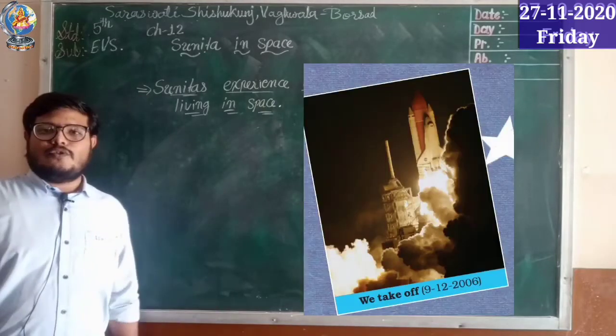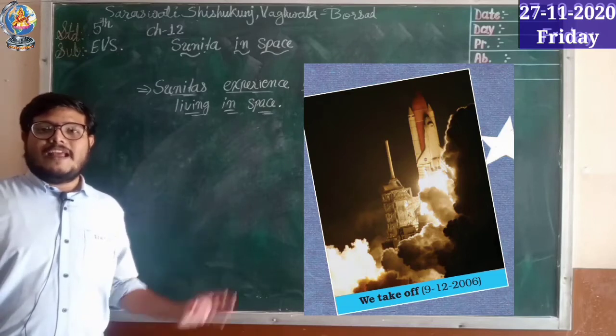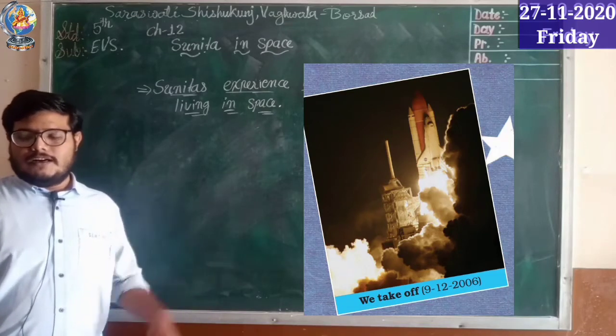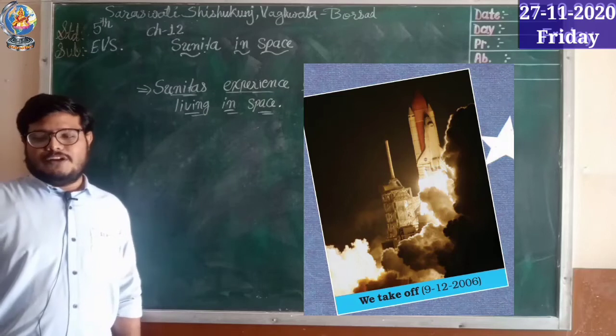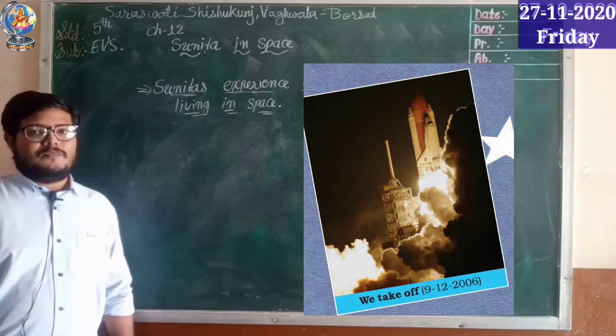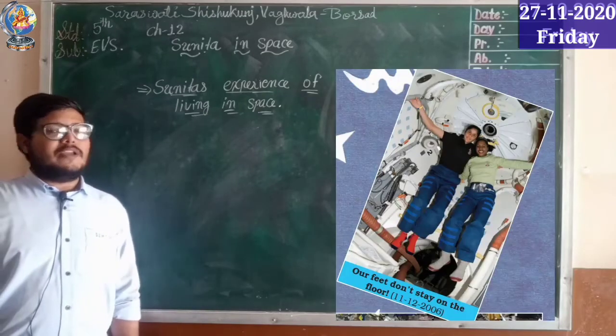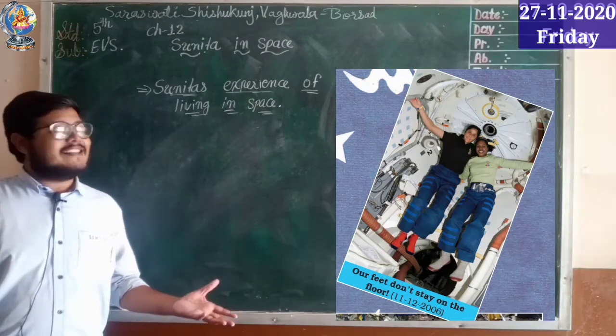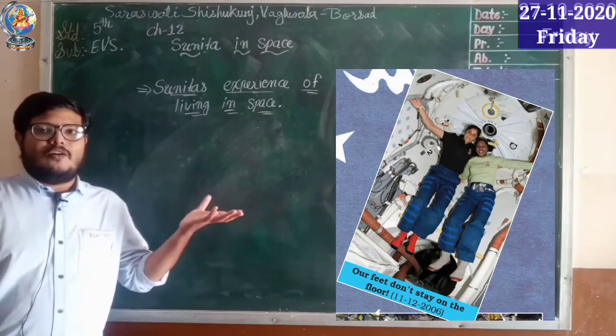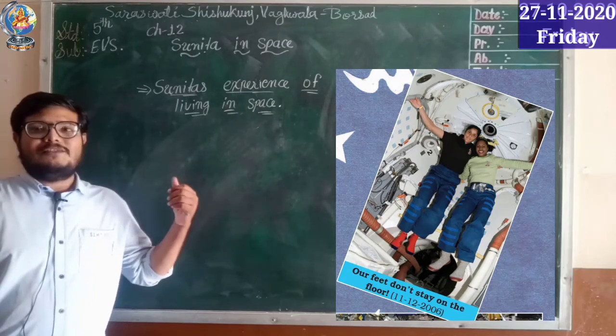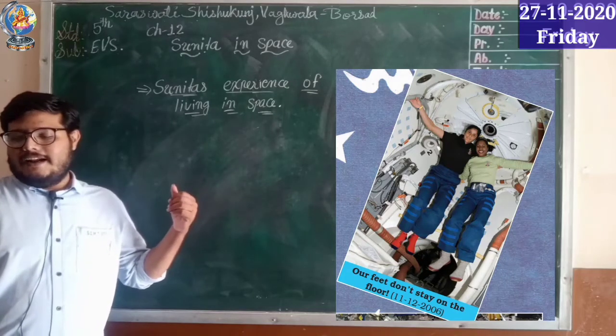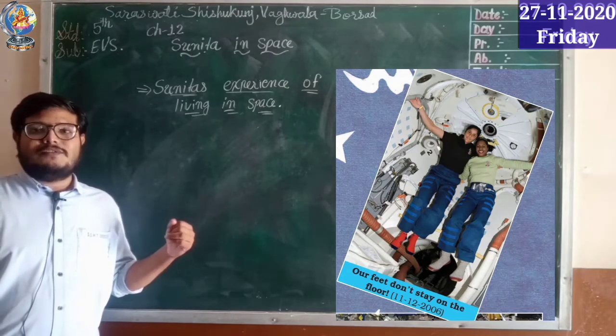Here you can see photographs. The first photo is when they take off from the earth. It was the date 9th of December 2006. Okay, in the second photograph here, they are standing up, meaning they are floating in the air, with Sunita Williams with her friend, right? The date was 11th December 2006.